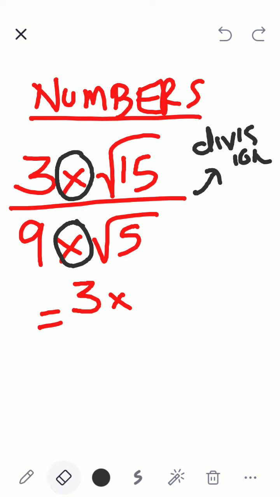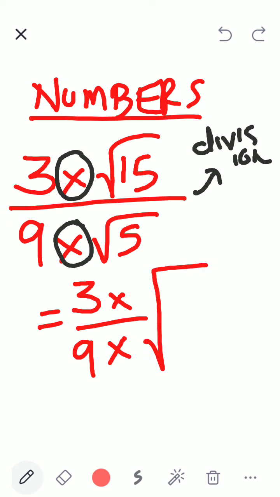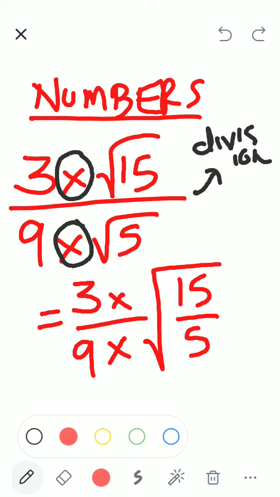So in multiplication, multiplication, division, the numbers outside the house we will write as it is. So I have 3 multiplied by and 9 multiplied by, and I will combine the house. I will write 15 divided by 5. So what happens is denominator multiplication sign I will remove. Only one multiplication sign is enough. Okay.